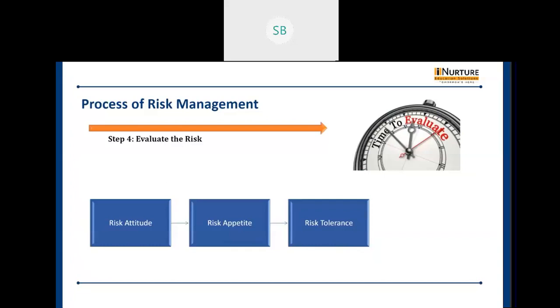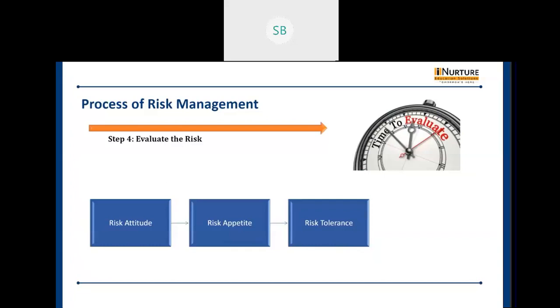So I'll first explain what risk attitude, risk appetite, and risk tolerance are. Risk attitude means the way in which an organization will assess the risk, and eventually either pursue the opportunity by mitigating the risk or accepting it, or drop the opportunity.